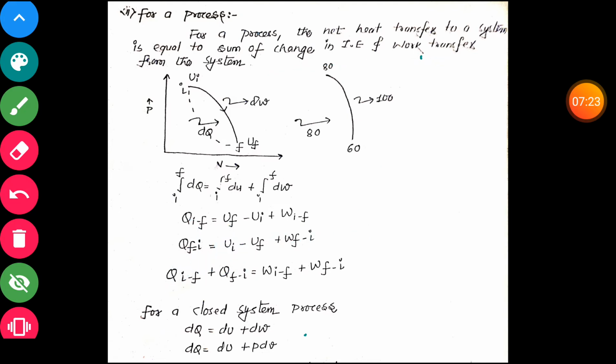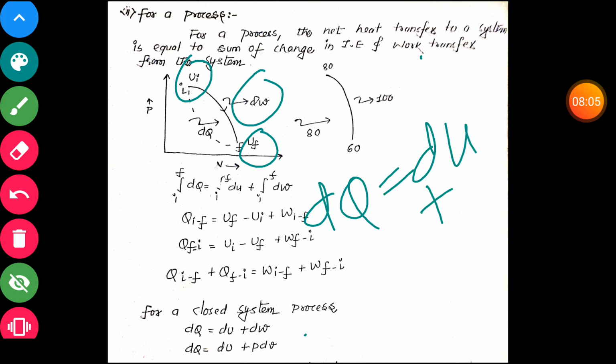Let us consider a PV diagram. Here is the initial state I and the final state F. The internal energy at initial state I is Ui and at F is Uf. This is one process, where we move from I to F. We are supplying dq amount of heat, and this dq is equal to the change in internal energy, meaning the internal energy of this system changes from Ui to Uf, and we are getting work, which is dw. So dq is equal to du plus dw.